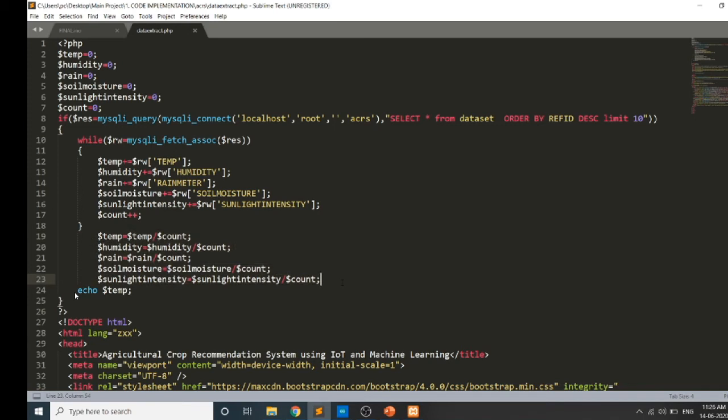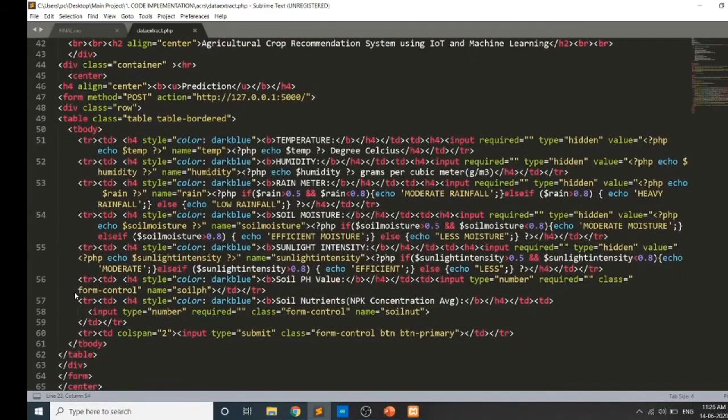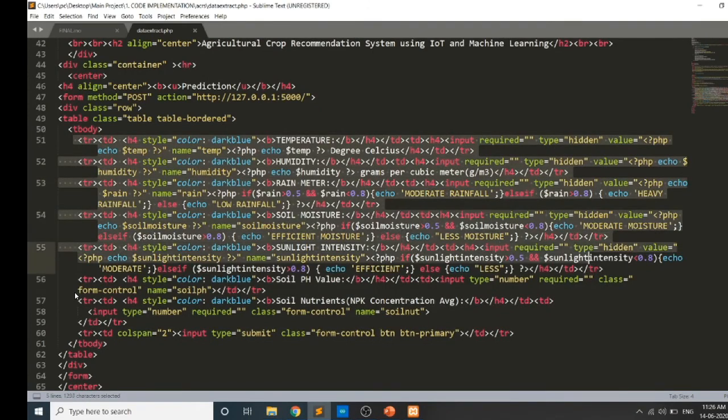We will be taking the mean value for some data like temperature and humidity, and we will be taking the mode value for things like sunlight intensity. Sometimes the weather will be sunny, sometimes rainy, sometimes very different. So we will be taking the most repeated scenario out of the selected time period. We can see the HTML code for displaying all the data collected from the sensors.